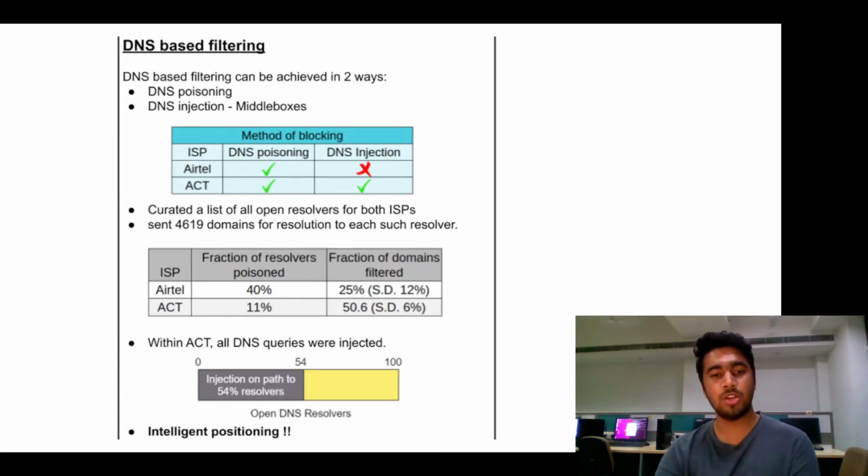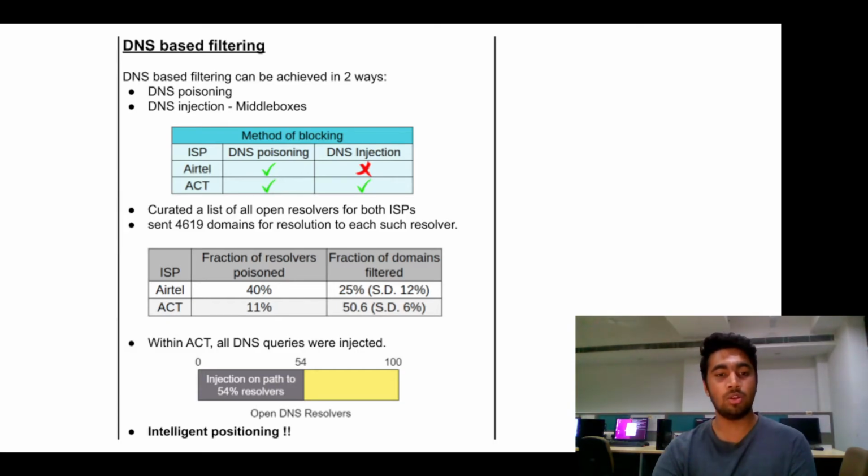To conduct a systematic study, we curated a list of all open DNS resolvers in both the ISPs. We then sent the 4619 domains in our potential block list for DNS resolution to each of the resolvers. For DNS poisoning, we observed that 40% of the resolvers were poisoned and 25% of the sent domains were blocked in Airtel. In ACT, 11% of the resolvers were poisoned and 50% of the sent domains were blocked. Also, within ACT, we observed DNS injection on network paths to all the resolvers in ACT.